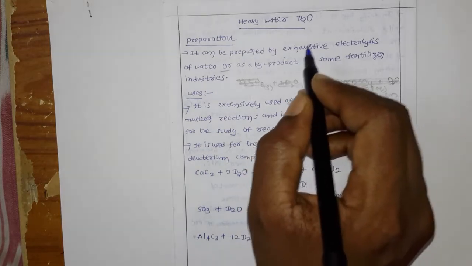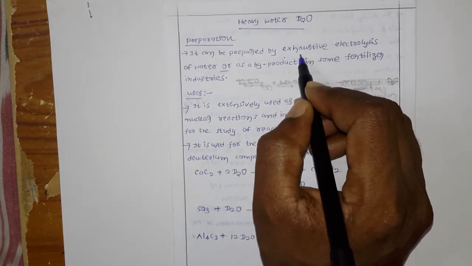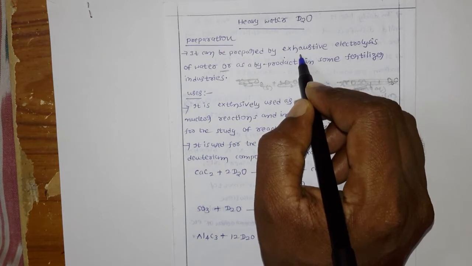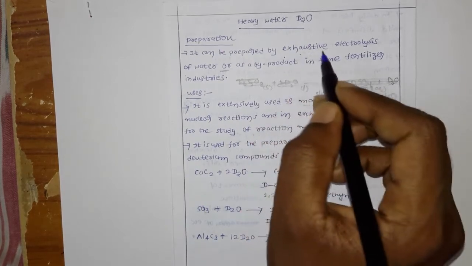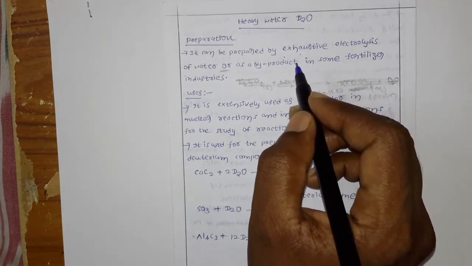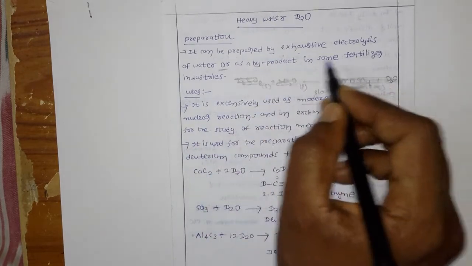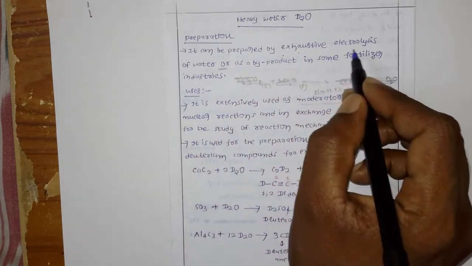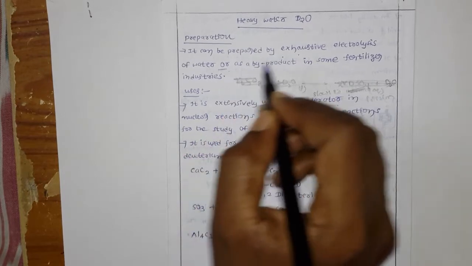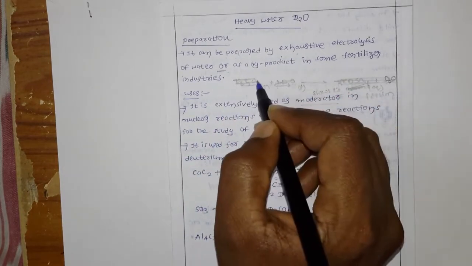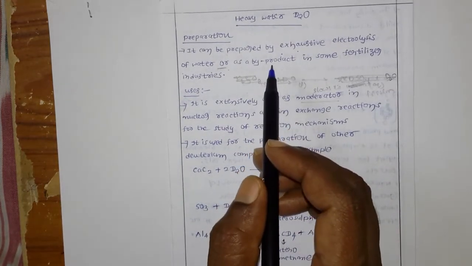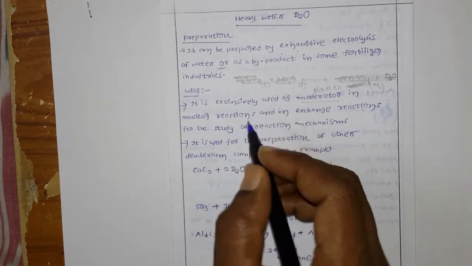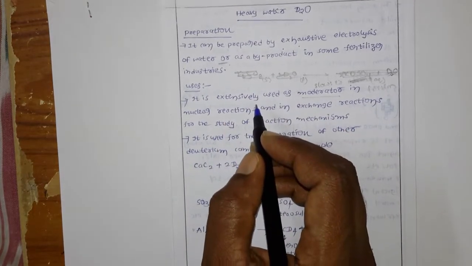There they prepare heavy water with exhaustive electrolysis, that means they electrolyze for more time and with more intensity. It can also be obtained as a byproduct in some fertilizer industries.